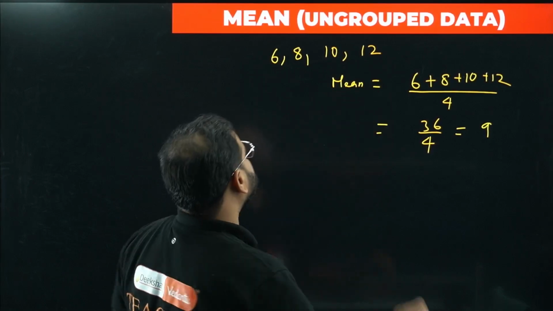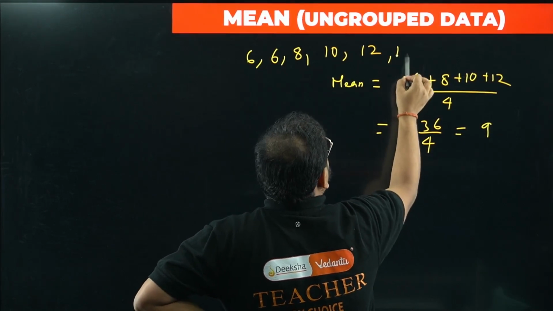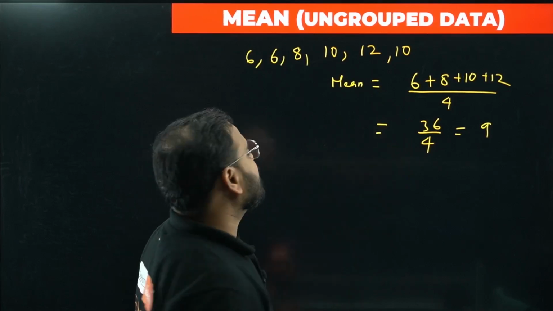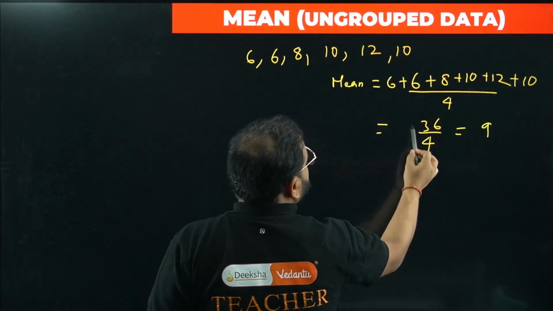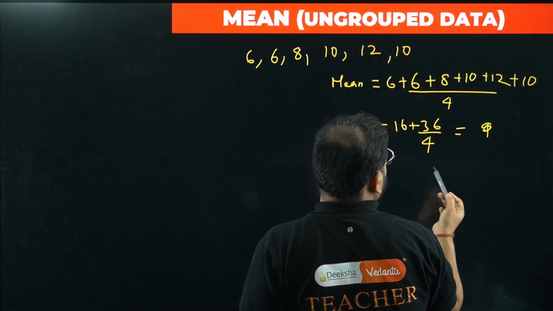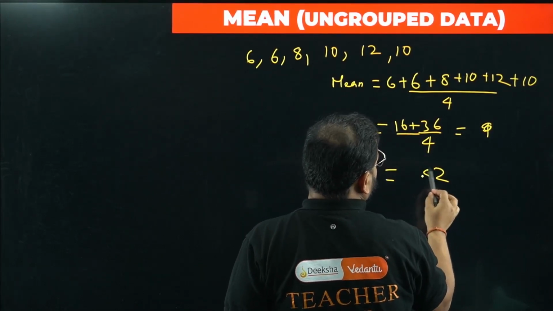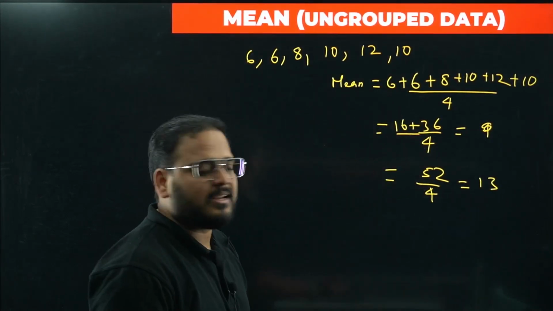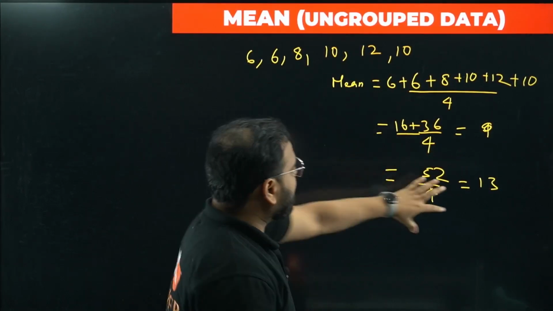But let's say we have another 6 over here, and let's say another 10 over here, then we have to include that as well. So either we can do 6 plus 6 and plus 10, which increases the sum by 16. It'll become 16 plus 36, which is 52, and 52 divided by 4 gives 13. So the mean is changed to 13. Basically, we are increasing the data by 6 and 10. I'm telling you why.